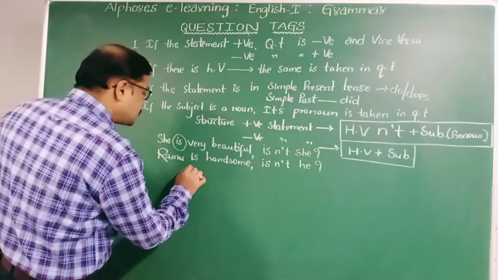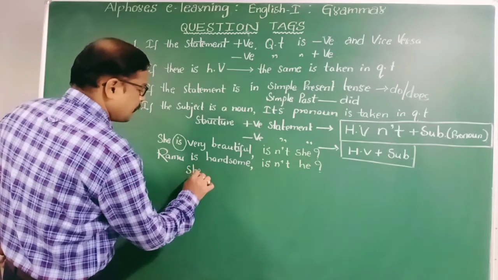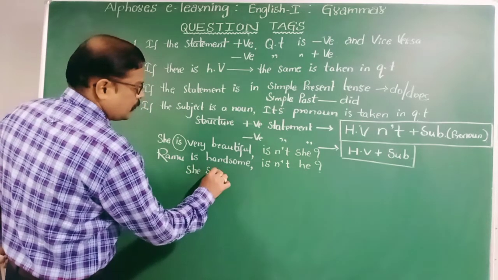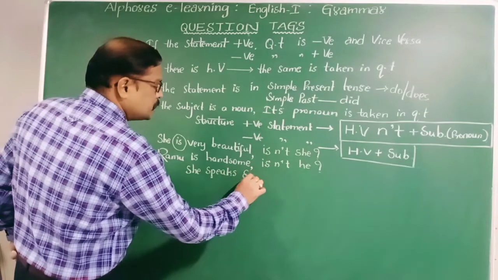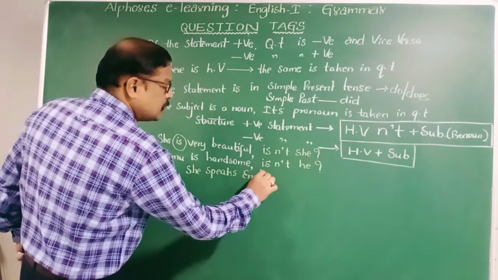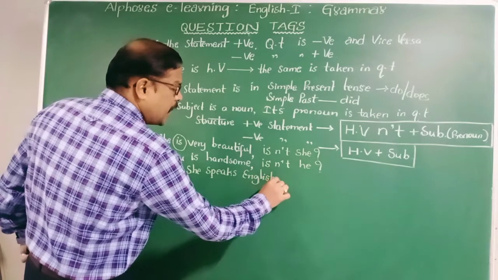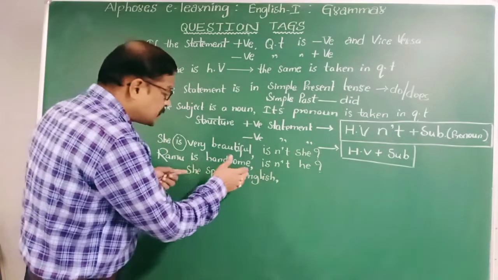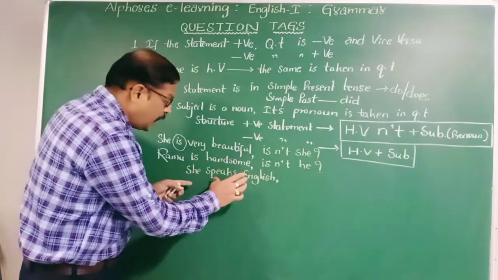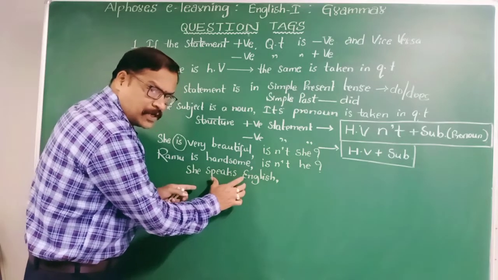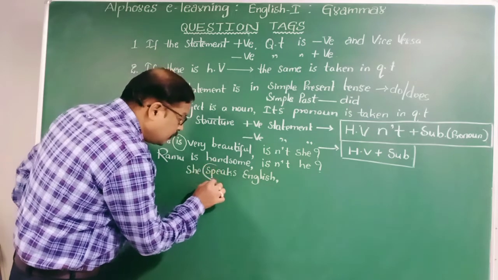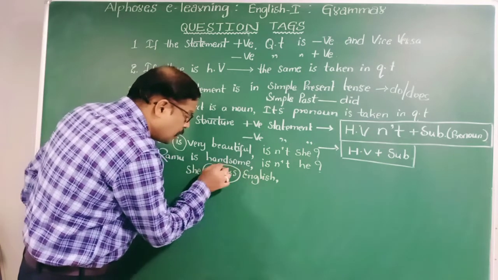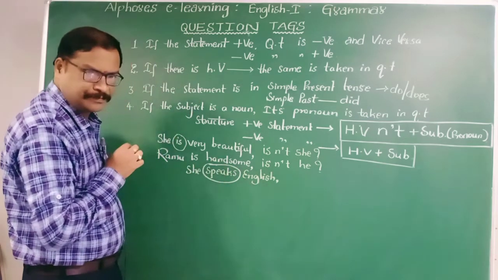She speaks English. What is its question tag? There is no auxiliary verb here in the given statement. You will have to observe the verb of the statement.